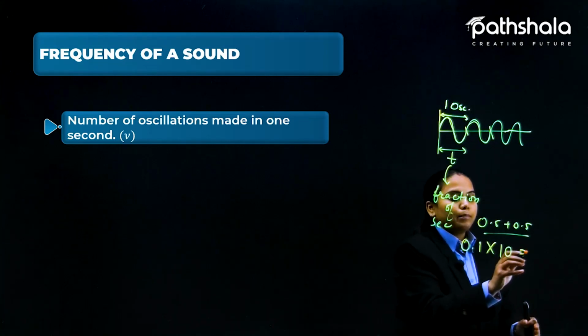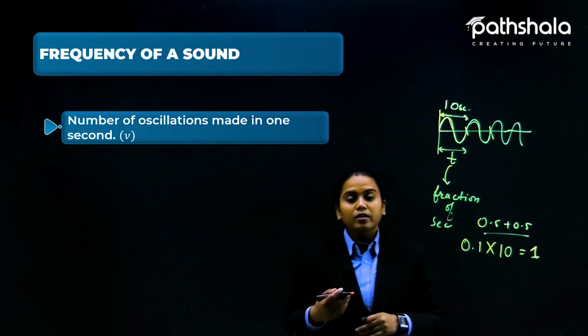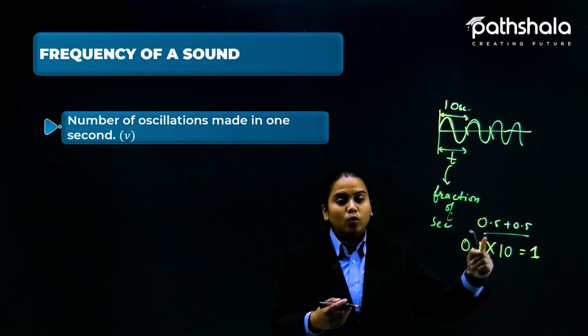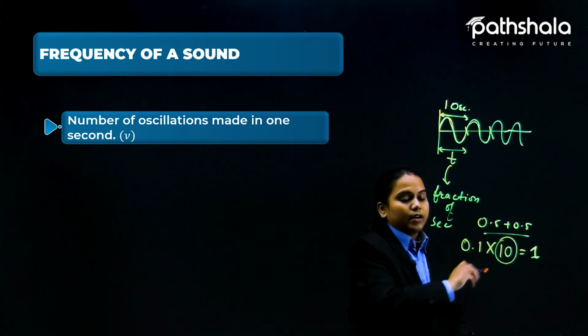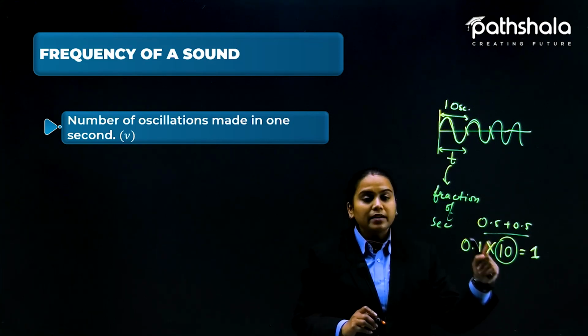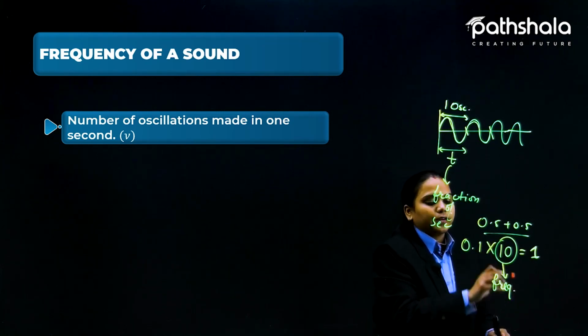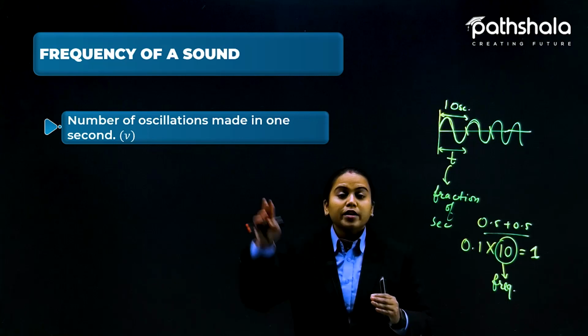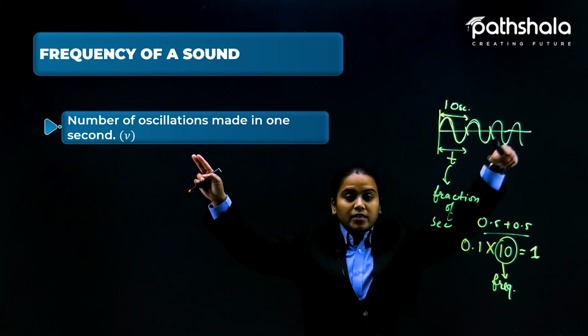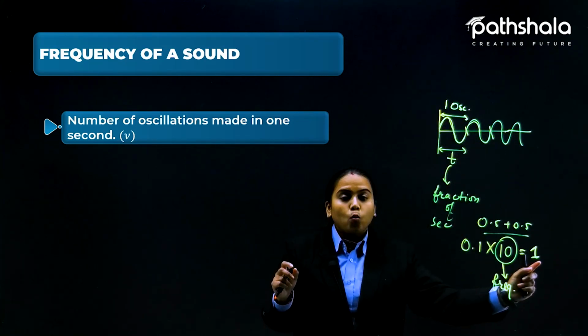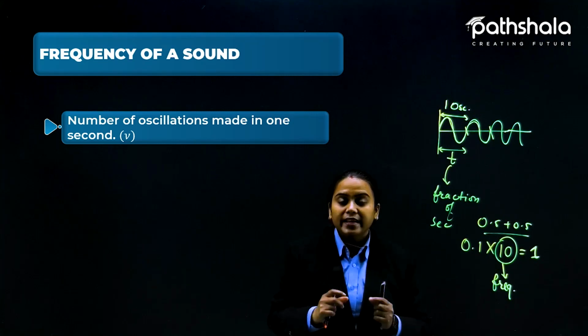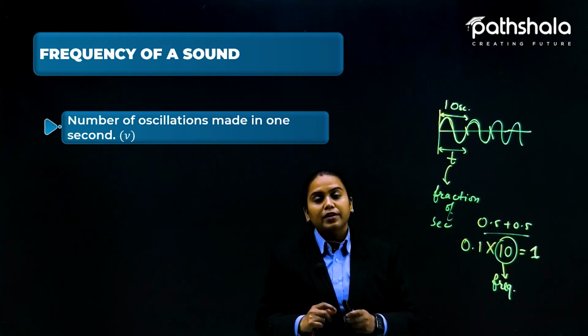So how many waves are required? Number 10. So this number 10 is actually what? The frequency we are talking about. So the number of oscillations made in 1 second is the frequency